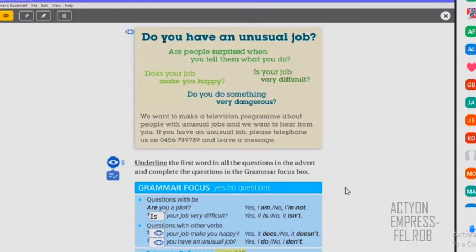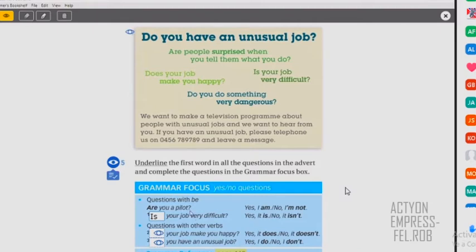For example, as I told you, pilot is a person, or a job. So in that case, remember, only: are you a pilot? And the answer can be I am, or I'm not, for example, right? Or, is your job very difficult? Yes, it is. No, it isn't.